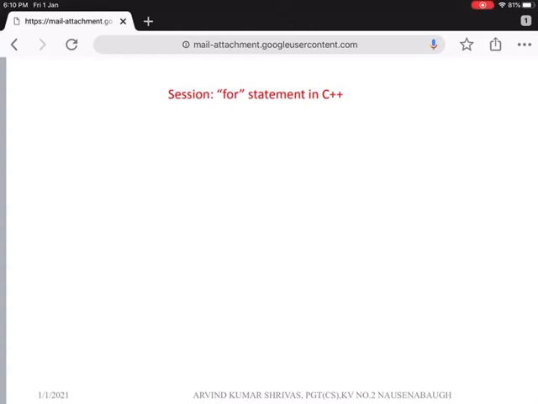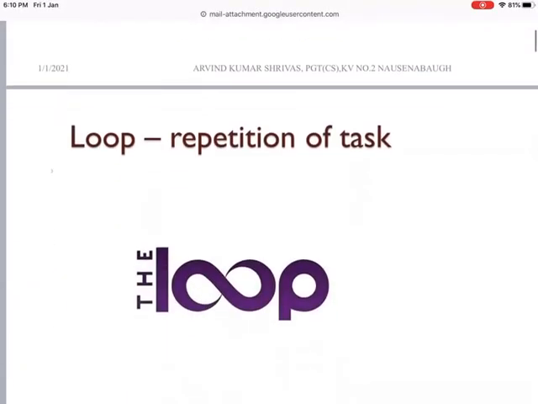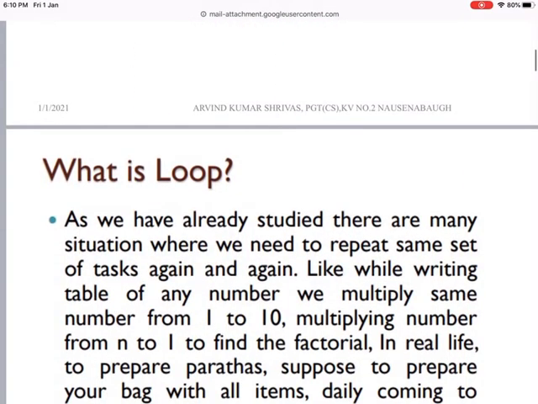Hello everyone. Today we are going to discuss the for statement in C++. Generally this is related to loops, which means it will repeat a task again and again. So what is a loop?